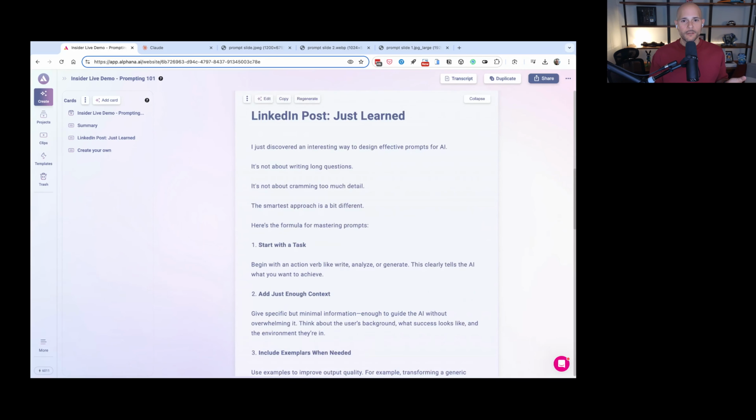I come back up here to the one that used a well-constructed prompt. Let's look at the difference. I just discovered an interesting way to design effective prompts for AI. It's not about writing long questions. It's not about cramming too much detail. The smartest approach is a bit different. Here's the formula for mastering prompts.